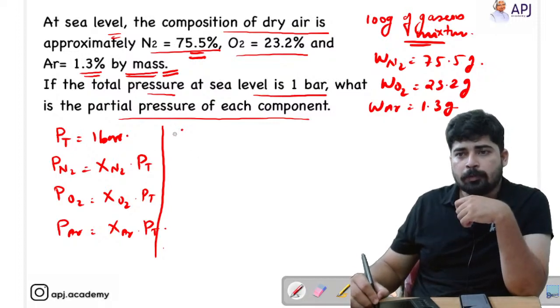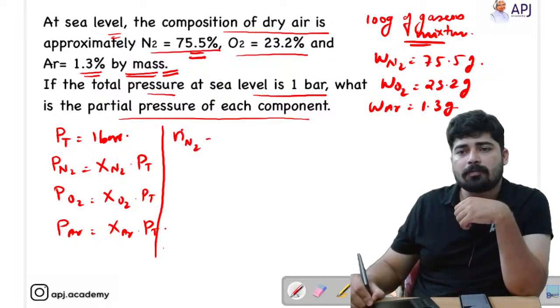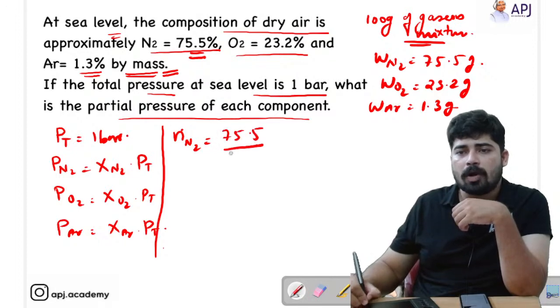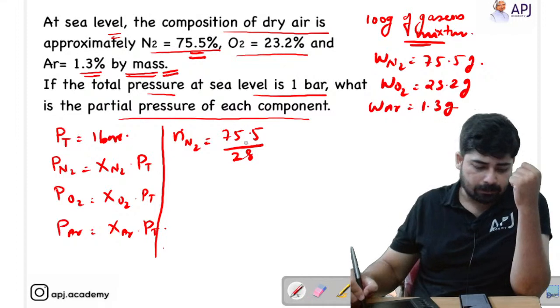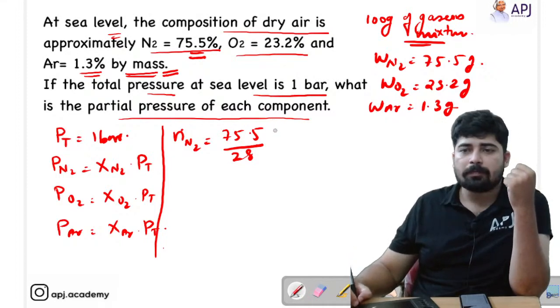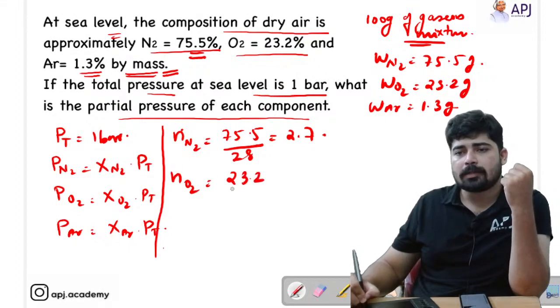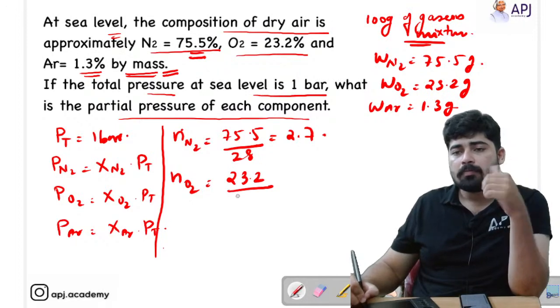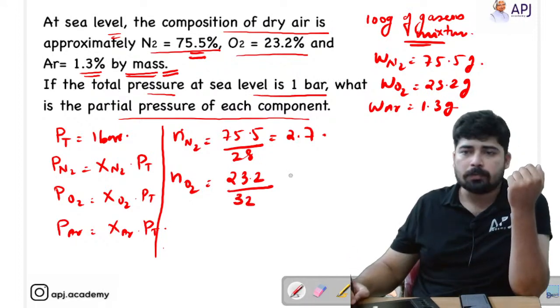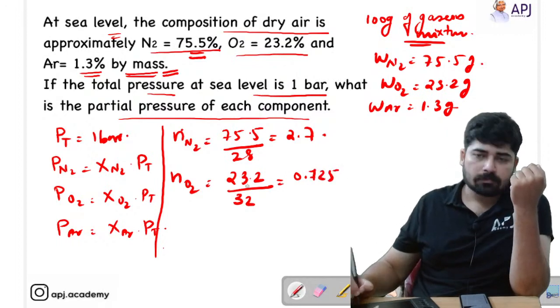Now we can calculate the number of moles. Number of moles of N2 is equal to weight of N2 divided by molar mass of N2, that is 28. So 75.5 divided by 28 is equal to 2.7. Number of moles of O2 is 23.2 divided by the molar mass, 32, so that is 0.725.